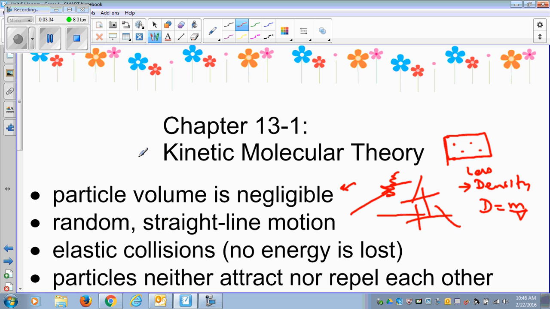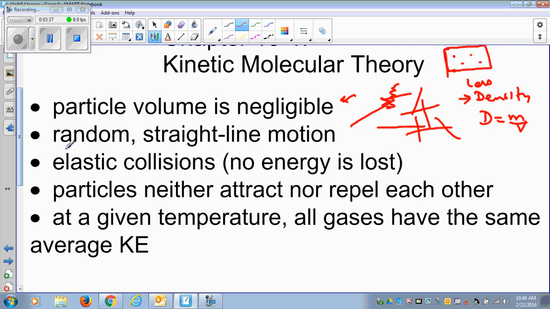So based on the ideal gas kinetic molecular theory, they have random straight line movement and elastic collisions. Particles neither attract nor repel each other, which is again not true. In the real gas, they have less force of attraction, but there is some force of attraction. At a given temperature, all gases have the same average kinetic energy. It is possible that one particle is moving much faster than the other one, or much slower. But when you take an average, since kinetic energy is related to temperature, if the temperature is the same, then the average kinetic energy will be the same. But that does not mean that every single particle in that gas is moving at the same speed. It is just not possible.